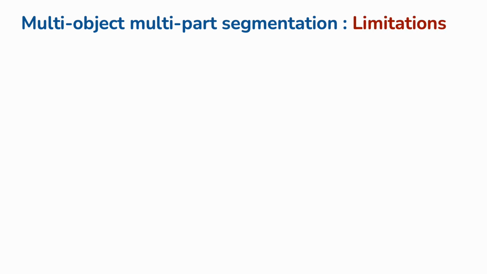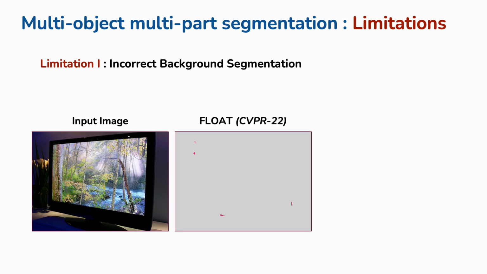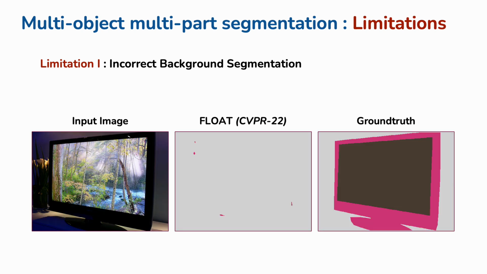Existing methods for multi-object multi-part segmentation face significant limitations, one major drawback being the inability to effectively separate the foreground from the background. For example, in this image, the previous state-of-the-art approach, Float, completely failed to identify the foreground region.